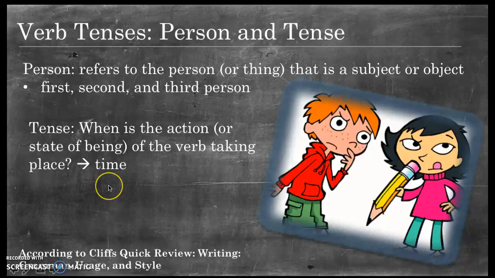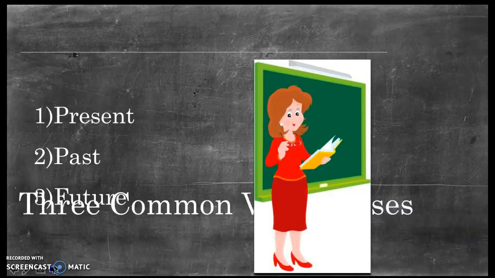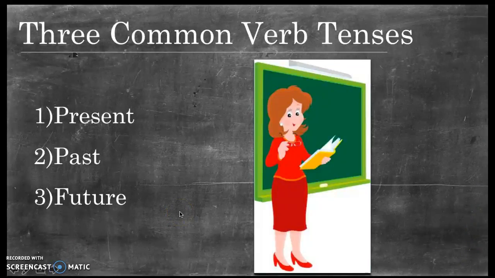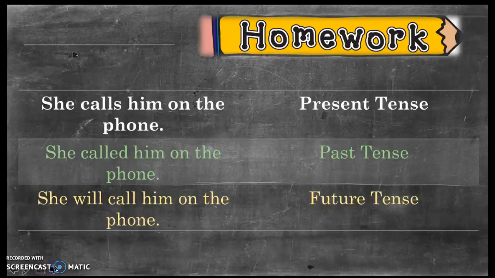In regards to tense, tense is when the action or state of being of the verb is taking place. It usually refers to time. So let's look at some common verb tenses. There are more verb tenses than what I have listed, but these are the most common. Present tense is an action that's going on now. Past tense is an action that has already occurred, and future is an action that has not yet taken place. So let's look at some examples of sentences in these tenses.